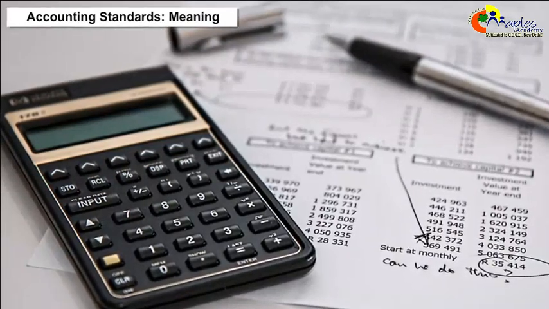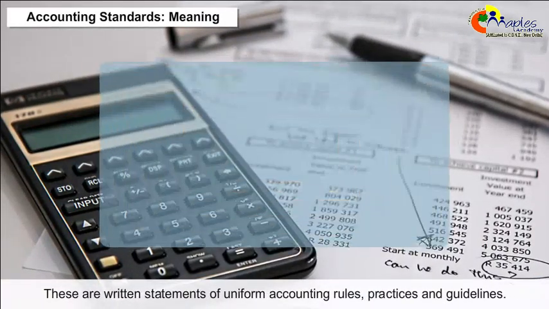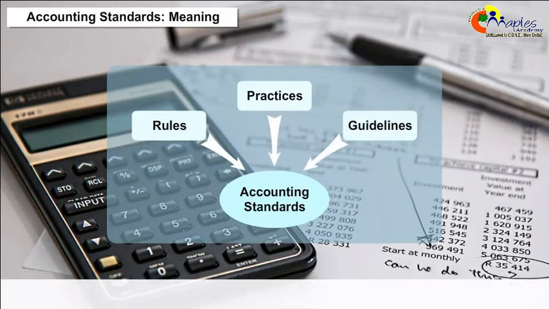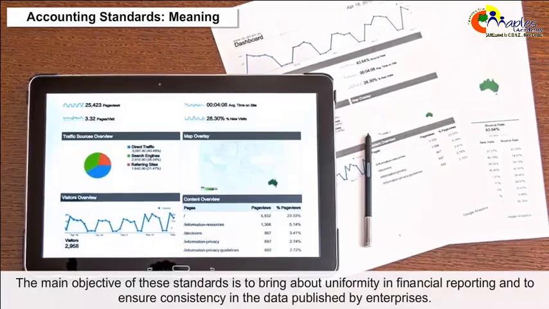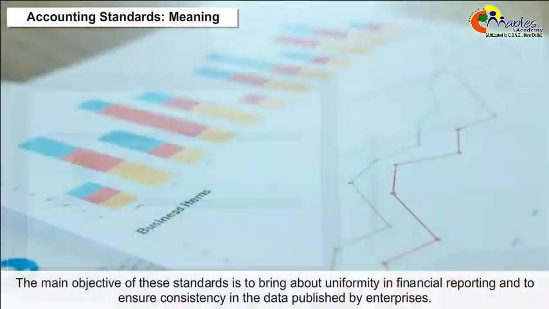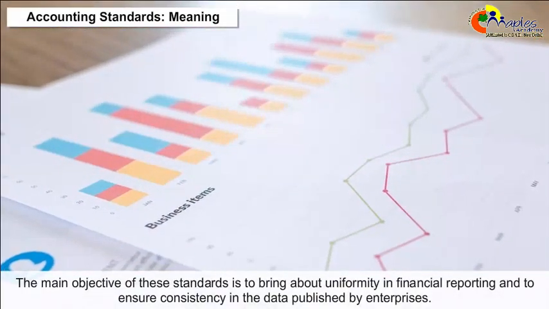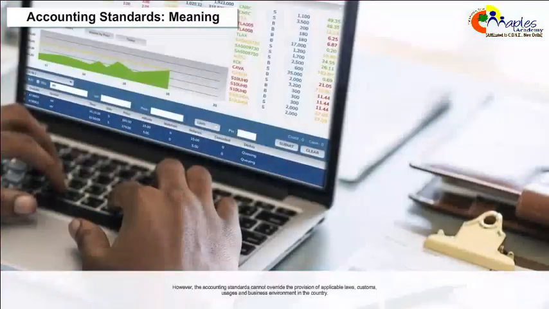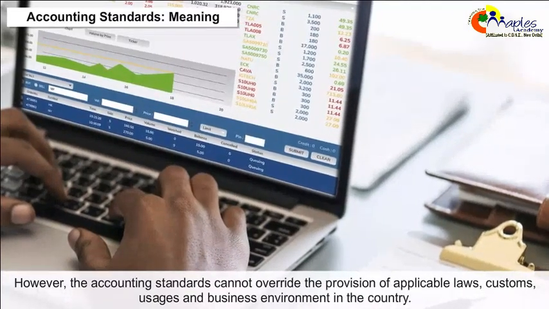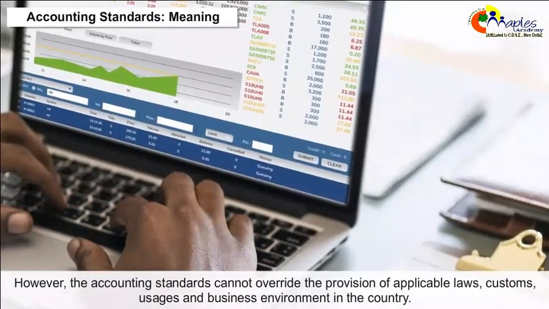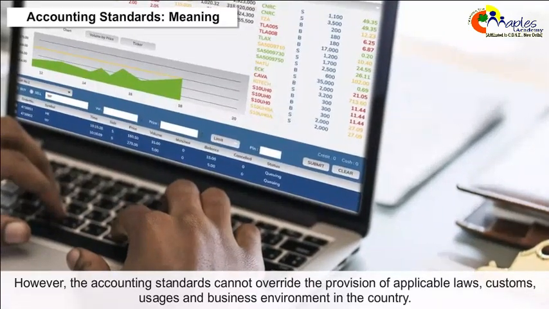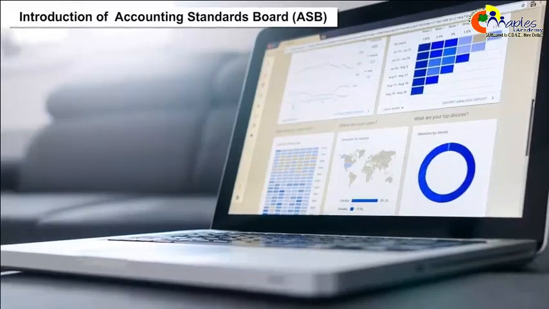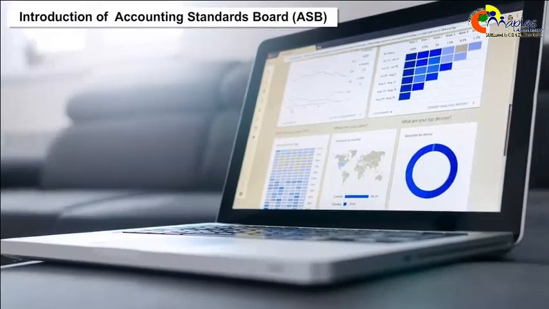Accounting standards meaning. These are written statements of uniform accounting rules, practices, and guidelines. The main objective of these standards is to bring about uniformity in financial reporting and to ensure consistency in the data published by enterprises. However, the accounting standards cannot override the provisions of applicable laws, customs, usages, and business environment in the country. Introduction of Accounting Standards Board (ASB).